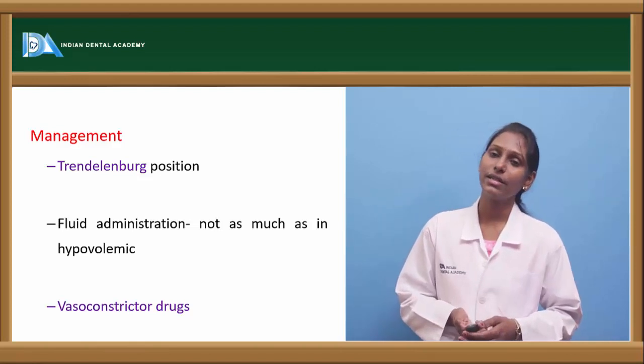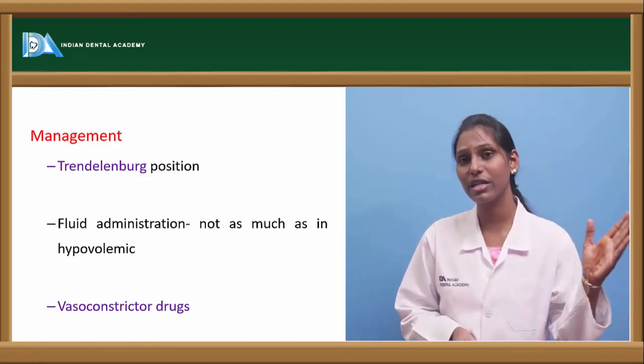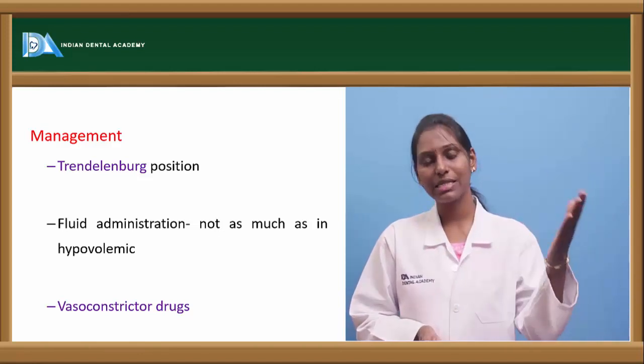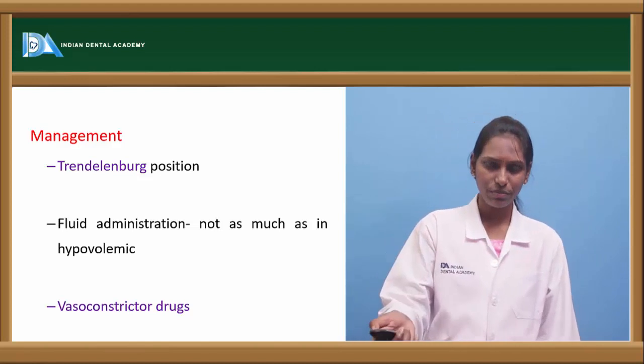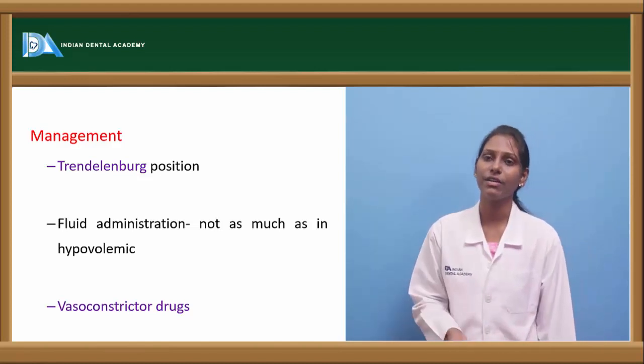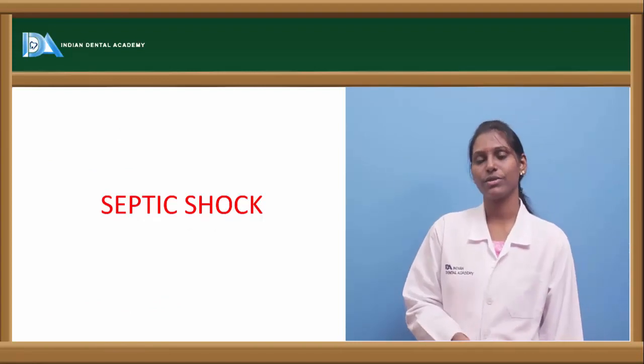And vasoconstrictor drugs. Remember, in all other types of shock we are actually giving initially vasoconstrictors and then vasodilators, but in case of vasovagal shock, or neurogenic shock, vasoconstrictor drugs will be of use.